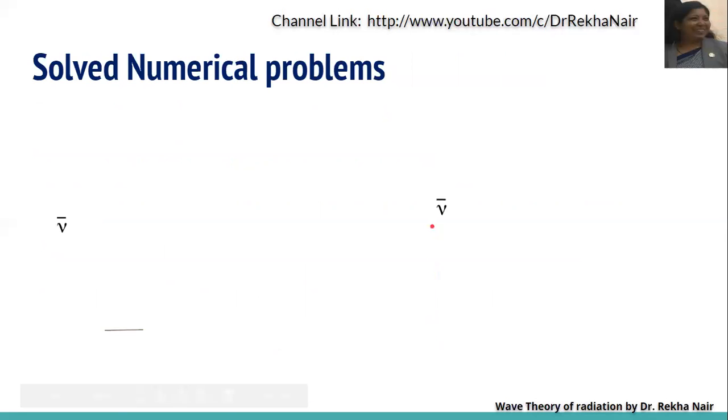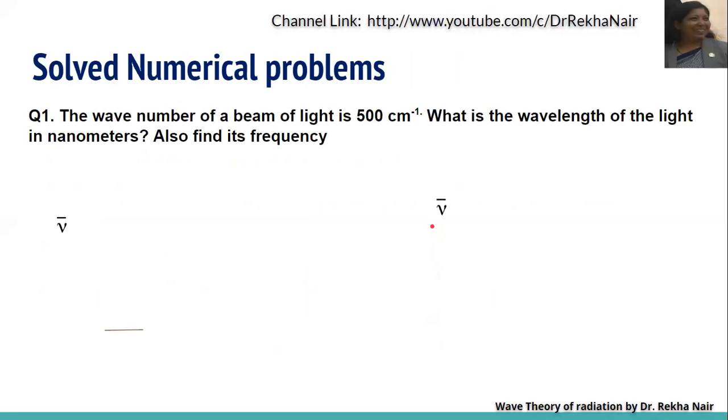Now let us take one example, a numerical problem. The wave number of a beam of light is 500 per centimeter. Wave number means nu bar. It is asking what is the wavelength of light in nanometers, and also to find its frequency. We know that nu bar is given as 500 per centimeter, and nu bar is nothing but 1 upon wavelength. So if you want to calculate the wavelength, we can do 1 divided by nu bar.